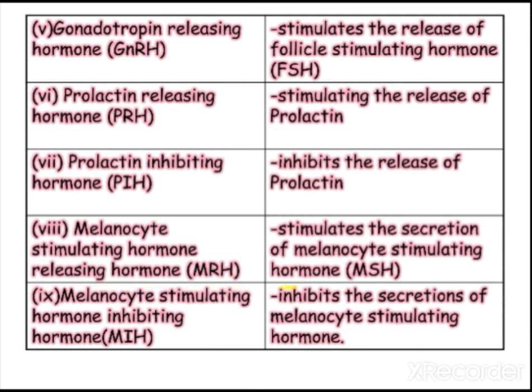Melanocyte stimulating hormone releasing hormone stimulates the secretion of melanocyte stimulating hormone. Melanocyte stimulating hormone inhibiting hormone inhibits the secretion of melanocyte stimulating hormone. So these are the various hormones produced by the hypothalamus and their functions, which means it is controlling the activity of the pituitary gland and other hormone secretions.